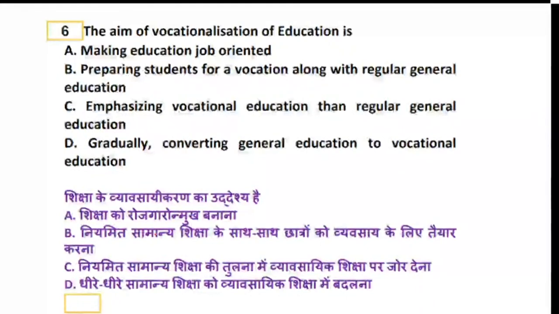Yes, waiting for everyone to revert. For question number 6. Okay, so question number 6, the aim of the vocationalization of education is basically to prepare students for a vocation along with their regular general education. So it does not tell you to sacrifice or something. It just tells you to prepare the students with a vocation, and that also with their regular studies or with their general education.